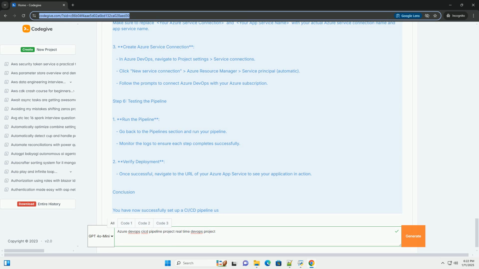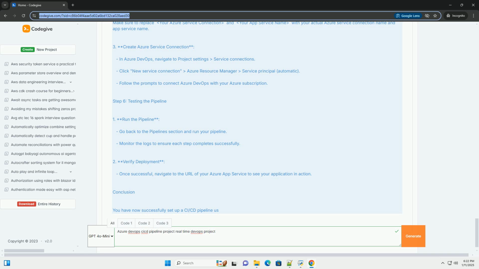Step 2. Creating a sample .NET Core application. 1. Create a .NET Core application. Open your terminal or command prompt and run. 2. Run the application locally. Make sure you have the .NET SDK installed. Run the application. Open a browser and navigate to http://localhost:5000 to see your application running. 3. Initialize a Git repository. Initialize a Git repository and commit your changes.